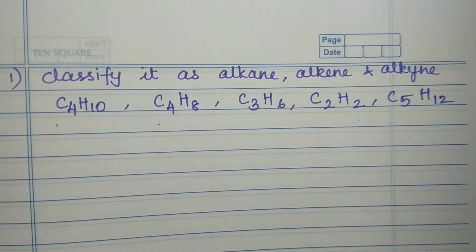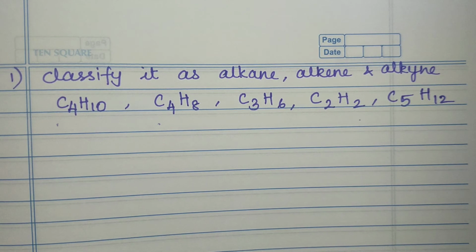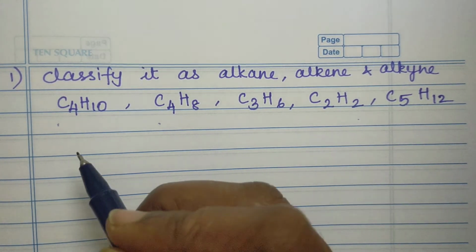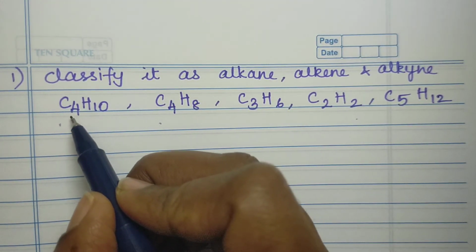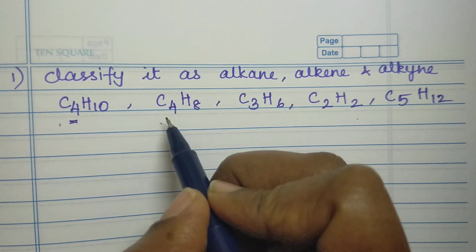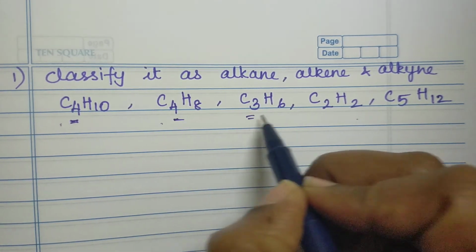Now, let us try to answer one sample question. The question is, classify the following as alkane, alkene or alkyne. How will you guess whether it's alkane, alkene or alkyne? You should substitute in the general formula and find. The number below the carbon is given as n.